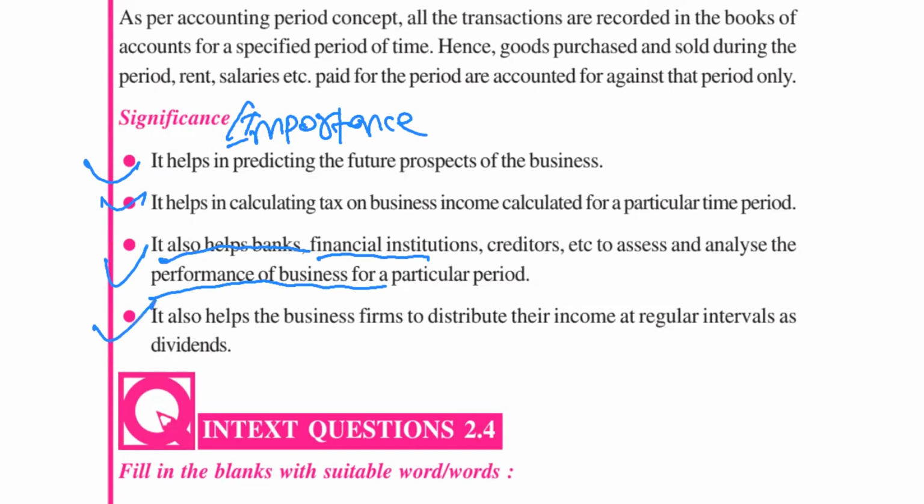Then coming to the next, it also helps the business firm to distribute their income at regular intervals as dividend. Do you know what is dividend? Anyone? Any idea about dividend?